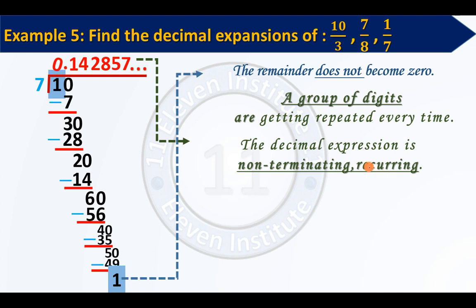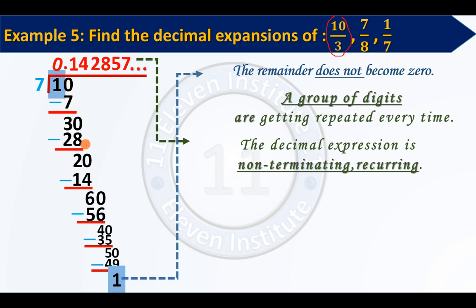In case we have not written recurring, please write recurring in 10 upon 3 also. Recurring means the number is getting repeated. Over there, a single digit was getting repeated. Here, a group of digits 142857 are getting repeated. Why are they getting repeated? Because after so many steps, the number 1 is getting repeated again.